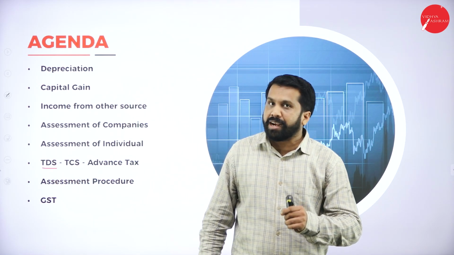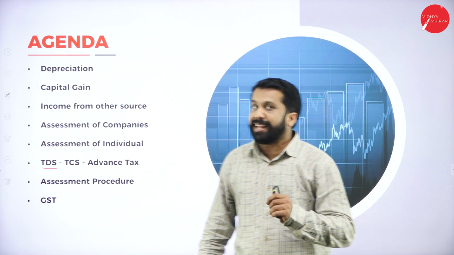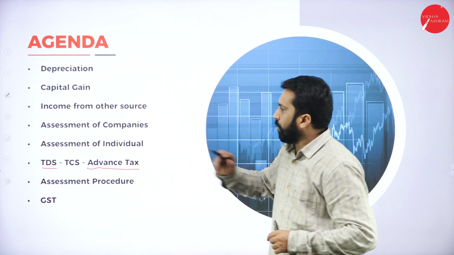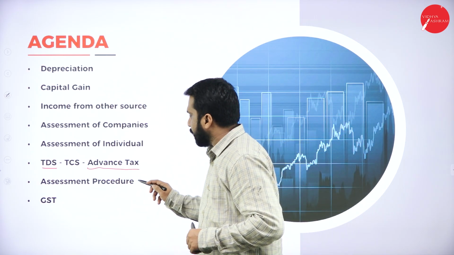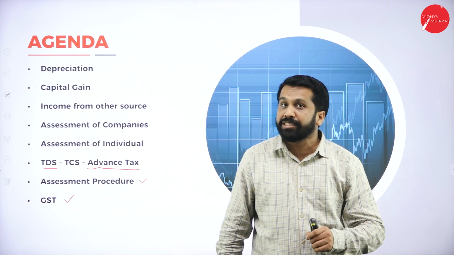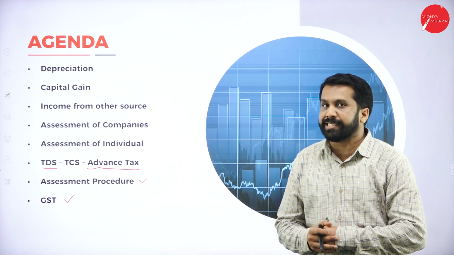Tax deducted at source. What do you mean by TCS? Tax collected at source. Along with that, we have a topic called advance tax. After advance tax, we have the theory part, that is assessment procedure. Practical as well as theory, we call it GST. And these are the topics we have for your examination.